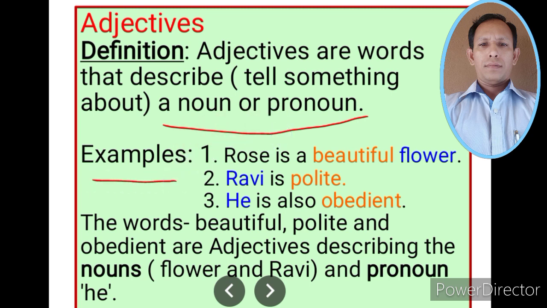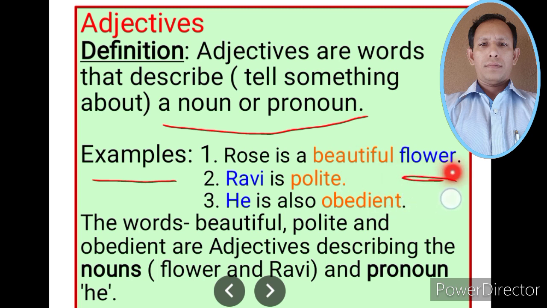A rose is a beautiful flower. Ravi is polite. He is also obedient. In the first sentence, flower is a noun and the word beautiful is telling something about the noun flower.